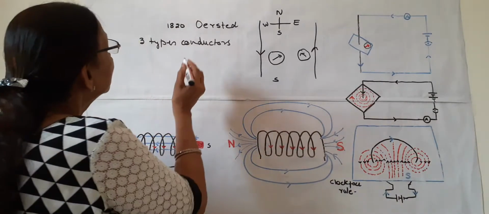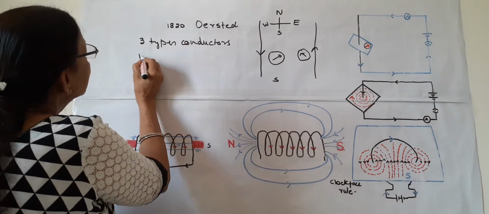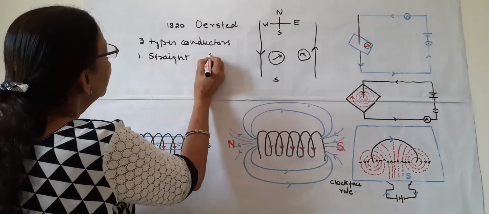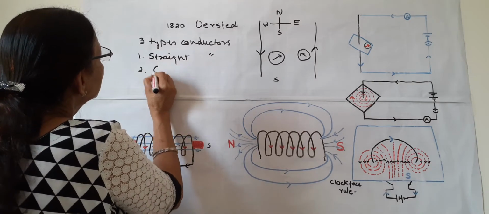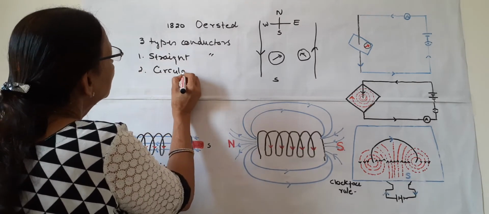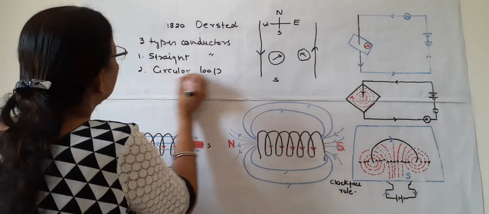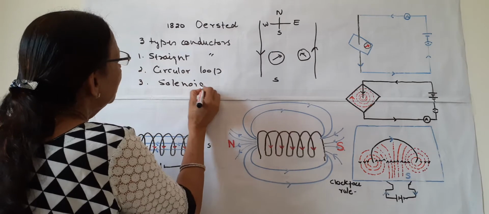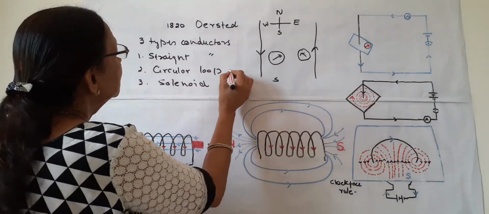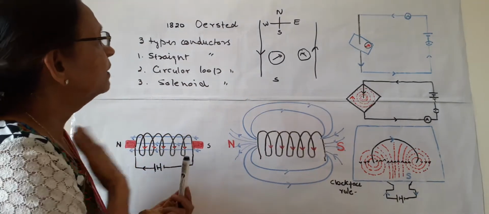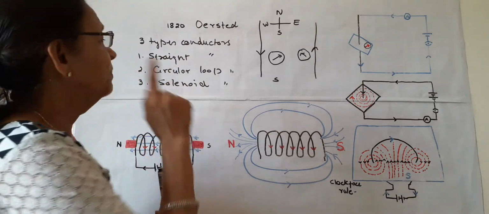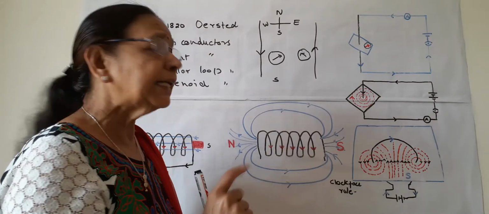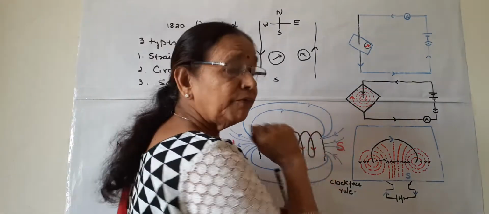So we will learn three types of conductors. First is straight wire or straight conductor. Second is circular loop. And third is solenoid. We will take solenoid, circular loop and straight conductor one by one. So first is the straight wire conductor. This is the diagram for that.